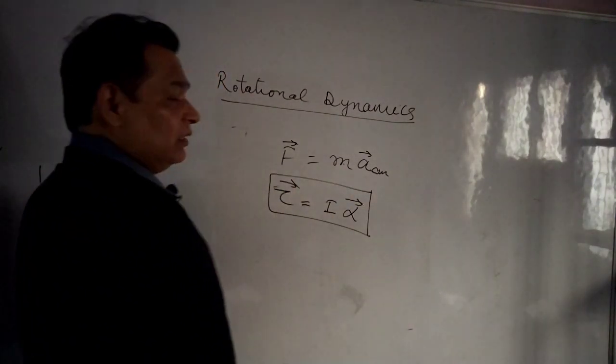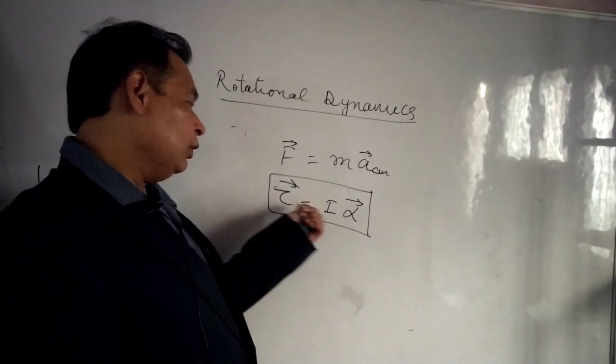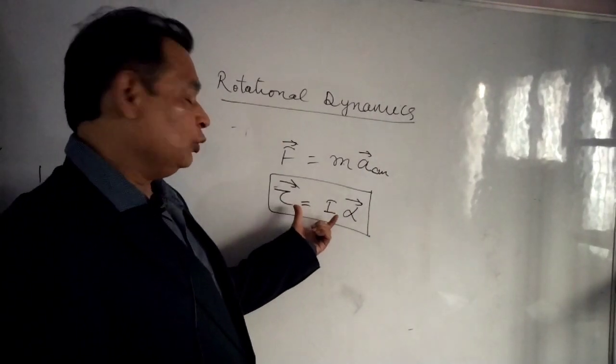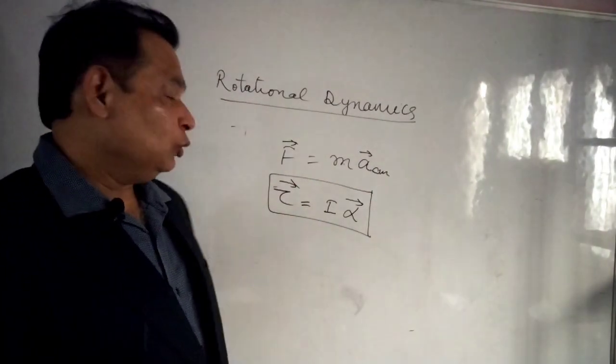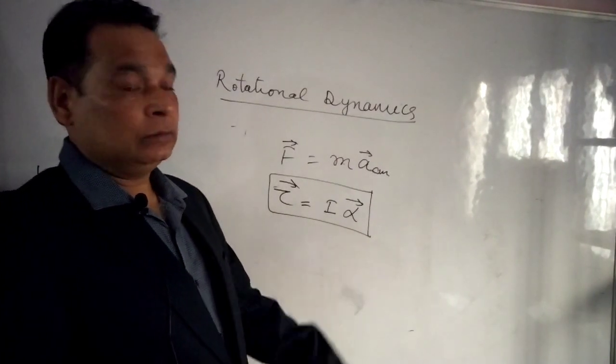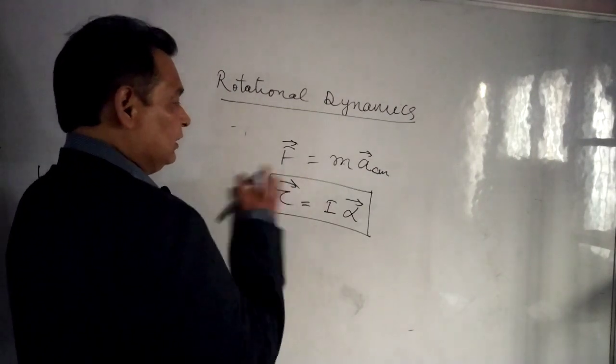We know alpha is an axial vector. In the same way, torque is also an axial vector. Alpha and torque both are parallel to each other, and both are perpendicular to the plane of motion, meaning the plane of rotation.